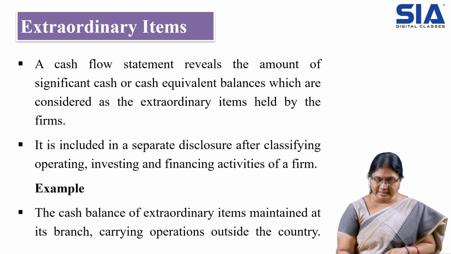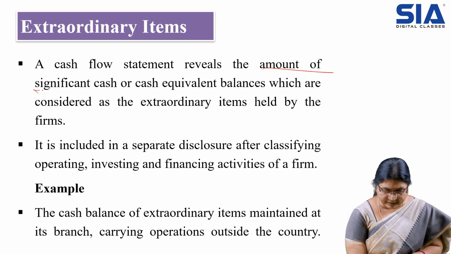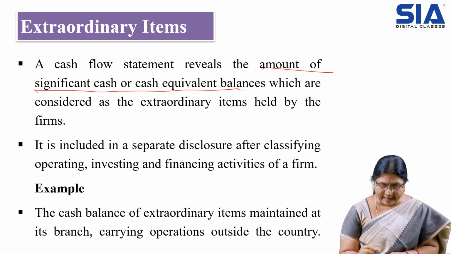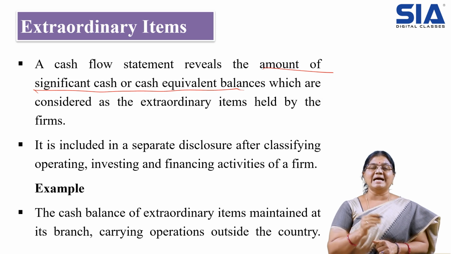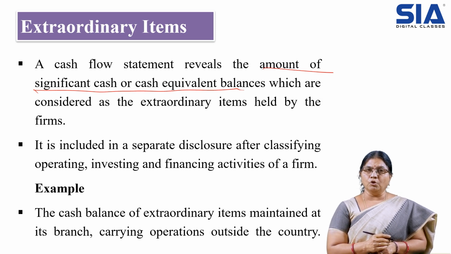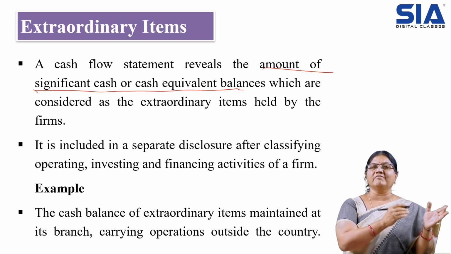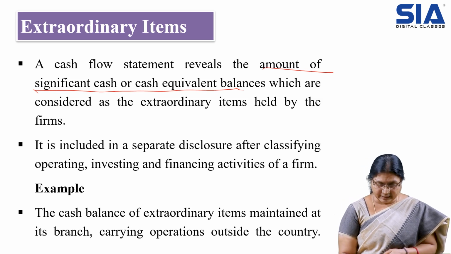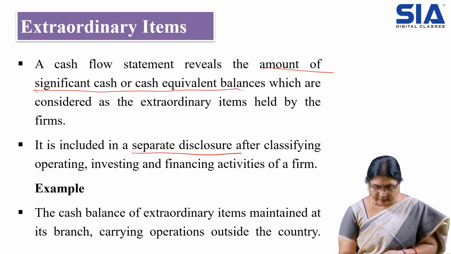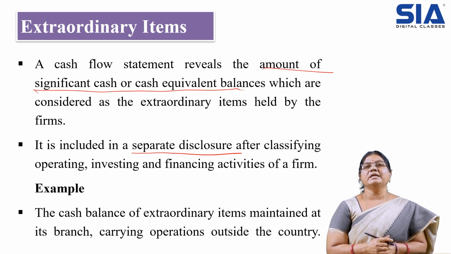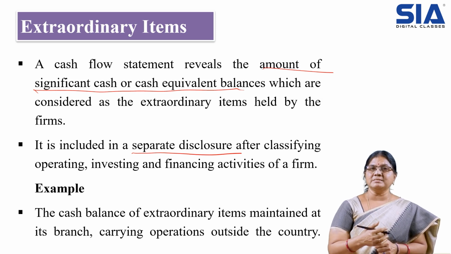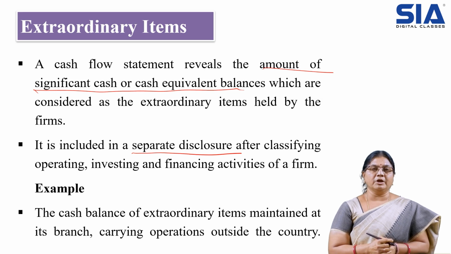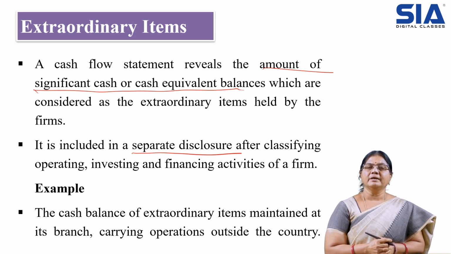The statement reveals the amount of significant cash or cash equivalent balances which are considered extraordinary items, those items which do not come under the remaining three heads. And it is also included as a separate disclosure. That means we have to disclose what activities have taken place under extraordinary items. So that should be displayed.